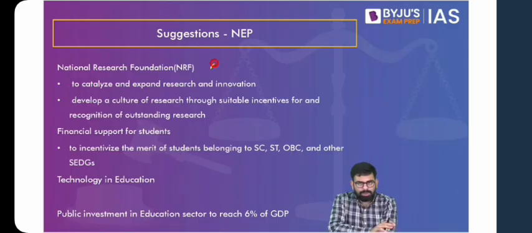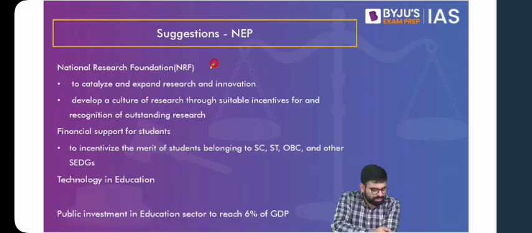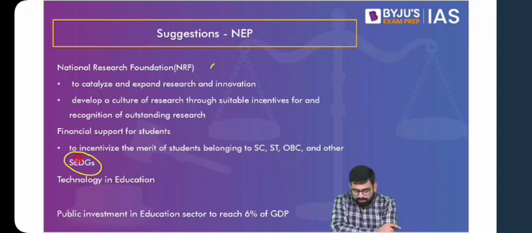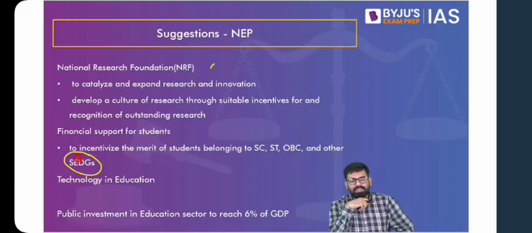Then also they talk about incentivizing students for taking up research, etc. Then there is the problem of socio-economically disadvantaged students. When we talk about gender, we think about women. We see that yes, women are getting enrolled in higher education in good numbers. But what we see is that they are not being converted into employees at a later stage. They're not employable. It can be because of various reasons.